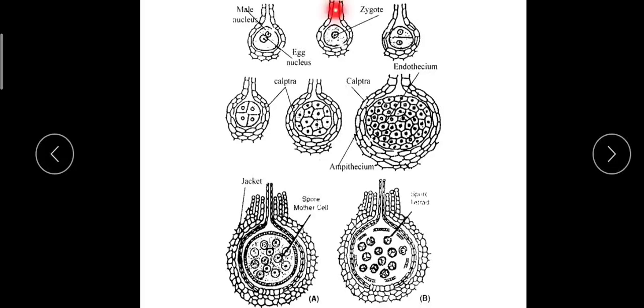Here also the venter is covered by a one cell thick sterile layer, known as the jacket layer, and it encloses a large and naked egg. And along with the egg we can find one more cell, that is the venter canal cell.